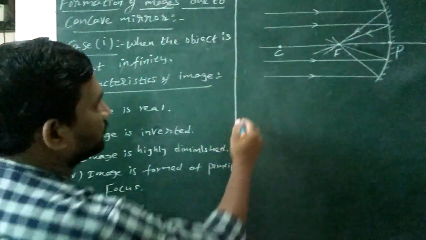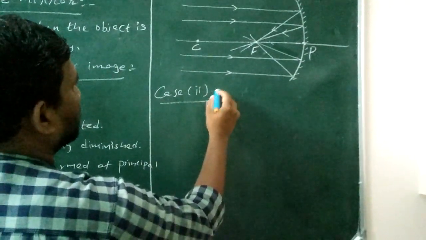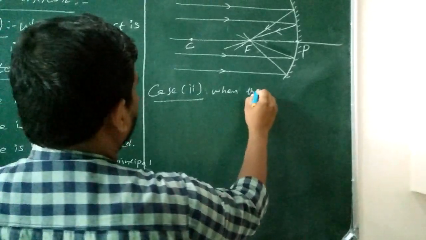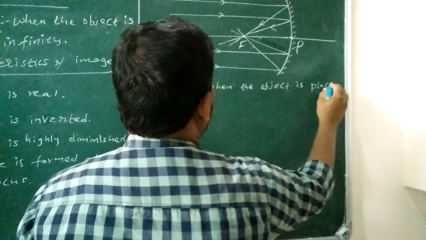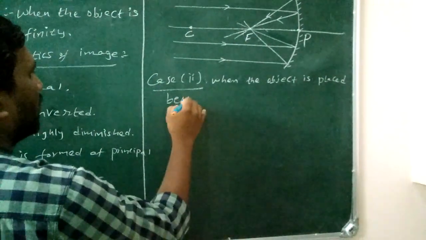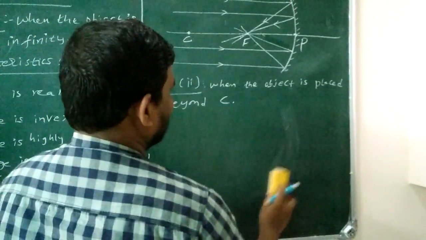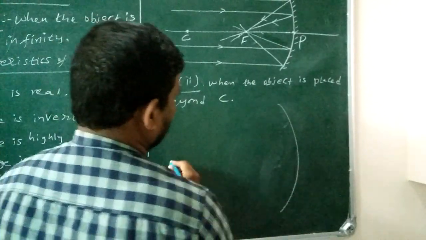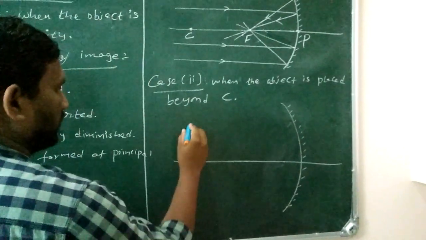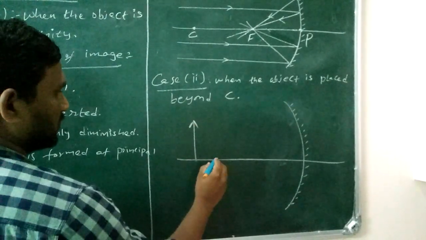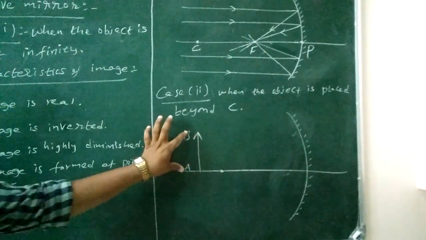Case 2. When the object is placed beyond the center of curvature C. Now what are the characteristics of the image? Take the concave mirror. The object we are placing beyond the center of curvature C. Now AB is the object we are placing.